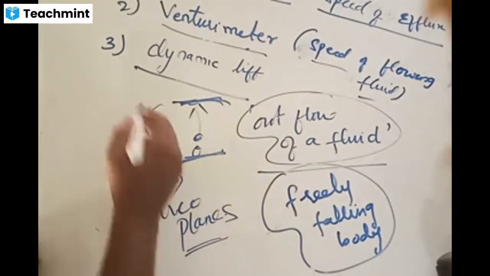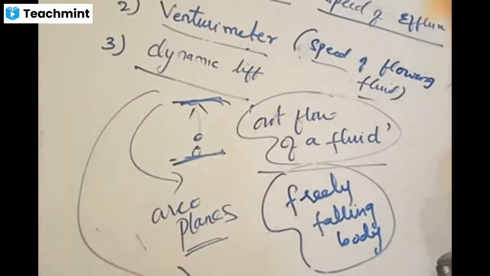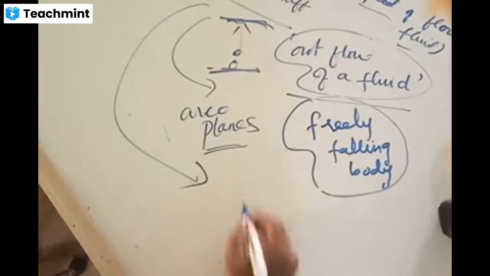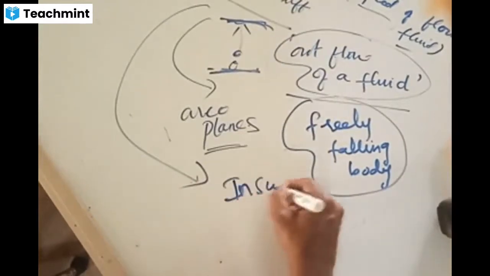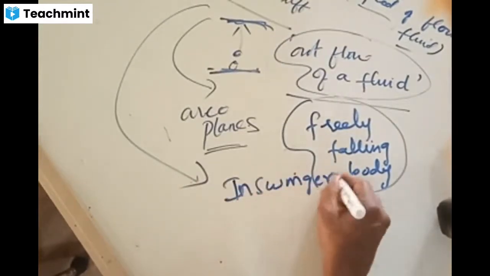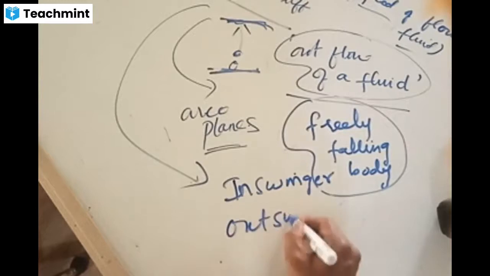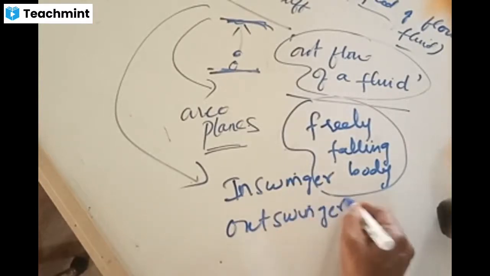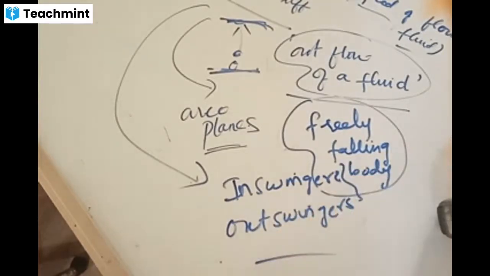With the help of this dynamic lift, you again have the examples of in-swingers and out-swingers in cricket. Those who play cricket can understand this. Bowlers bowl in-swingers and out-swingers.